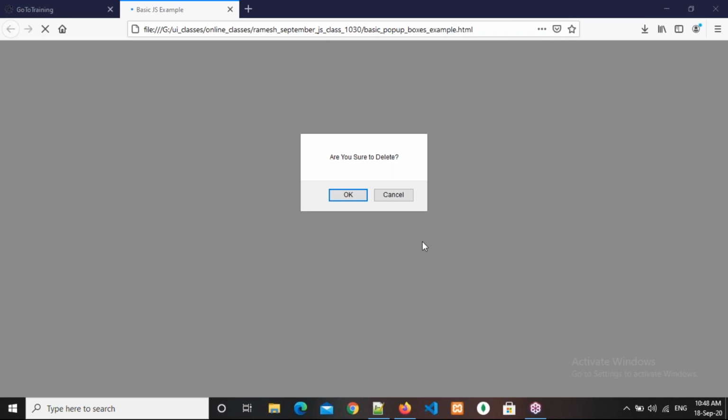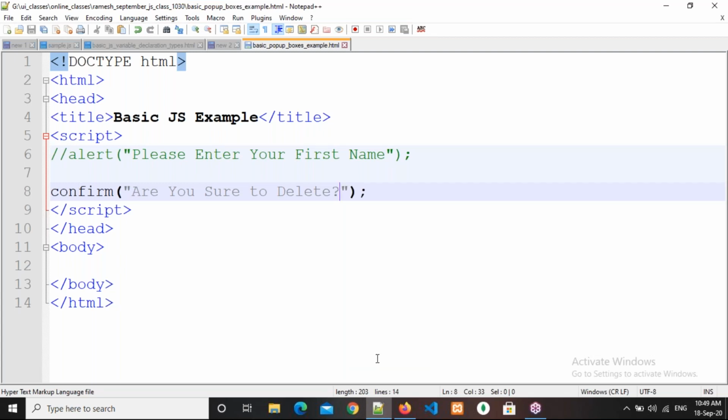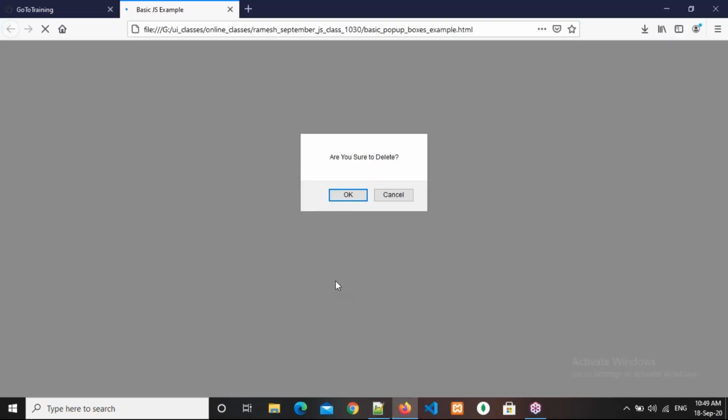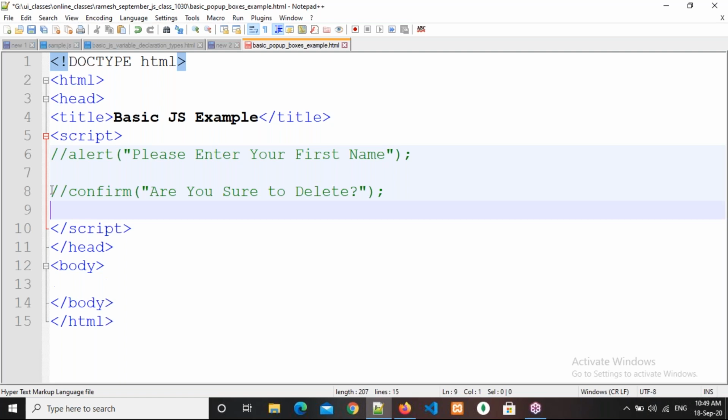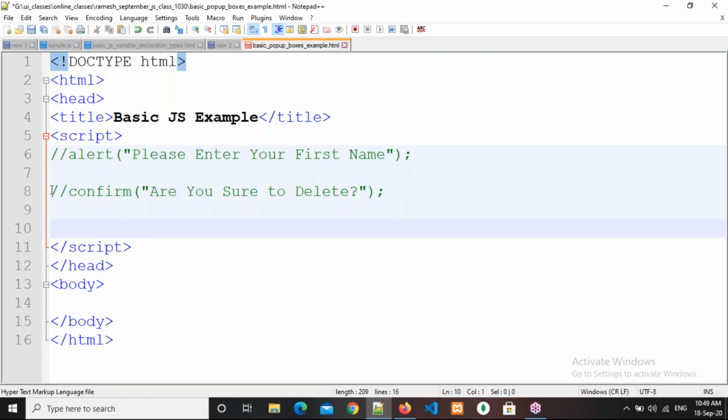Okay, right. So in this way we'll use this confirm box also. I did not write anything in this entire page, only this box is there. So if you click on OK and Cancel, the same action will be performed, but it's okay. And then we are going to discuss the prompt box. What is that? The prompt box comes with a message and along with a text box.